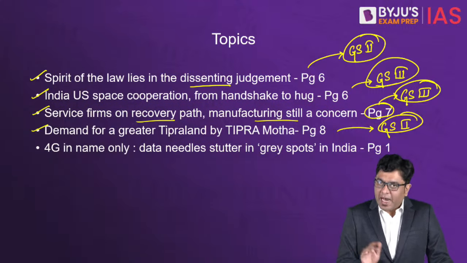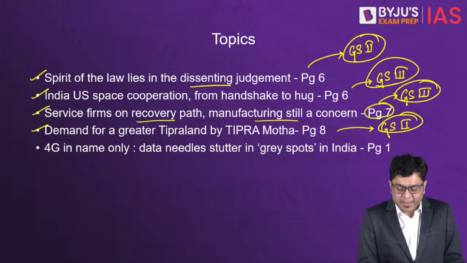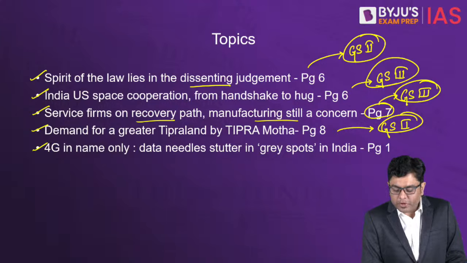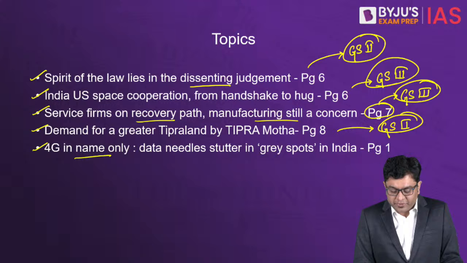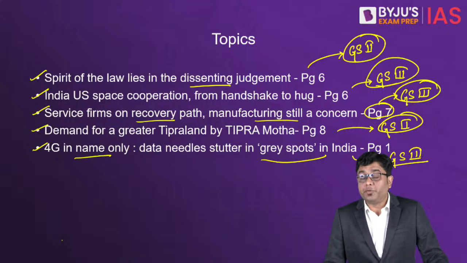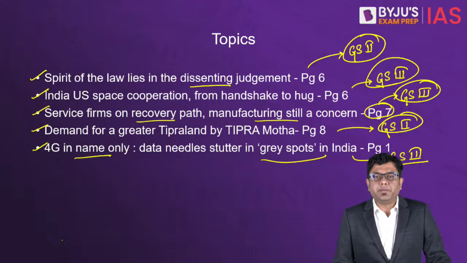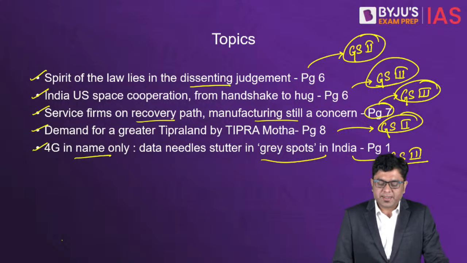And then, at the end, we will discuss a minor topic which has appeared on the front page, that is "4G in name only, data needles stutter in grey spots in India." We shall be trying to analyze what we mean by these grey spots. This will again be relevant for your GS paper 3. We shall analyze what grey spots are, and what white spots are when it comes to telecommunication, in slightly greater detail.